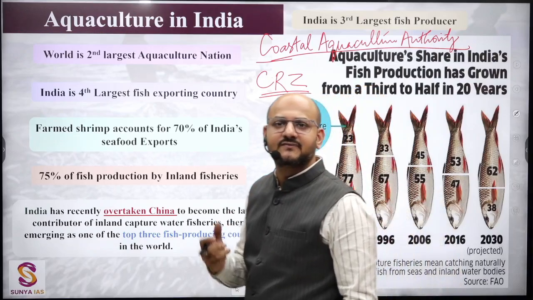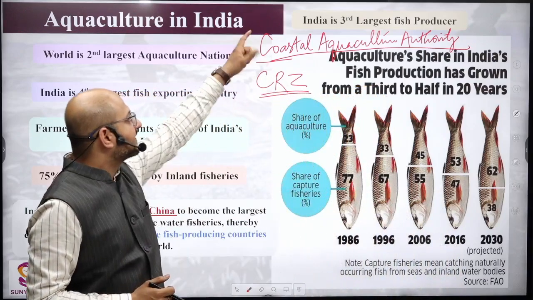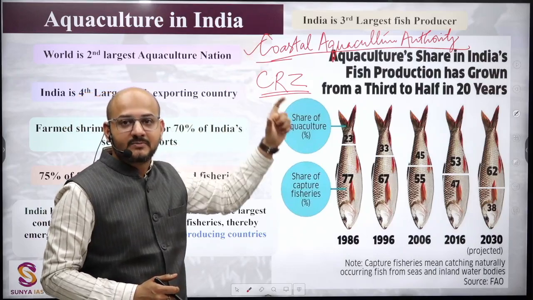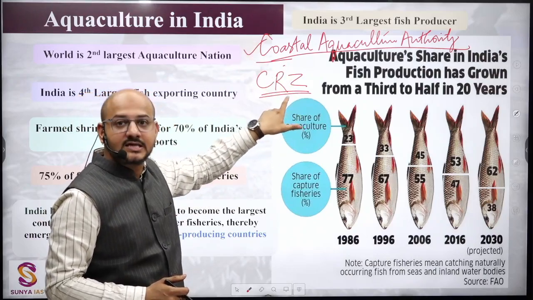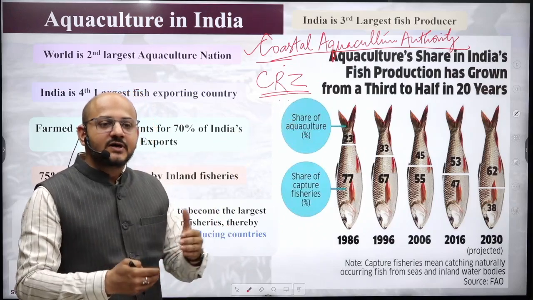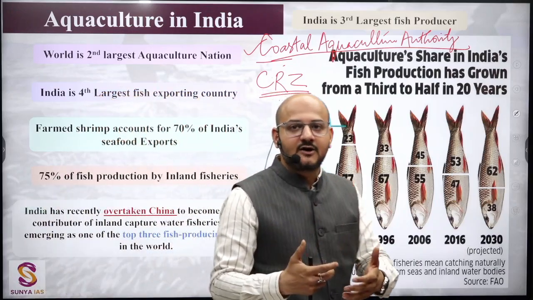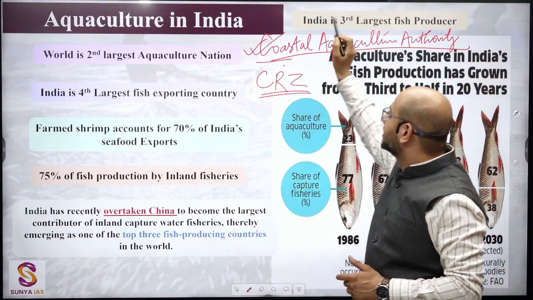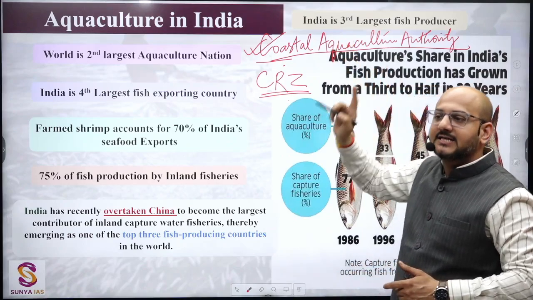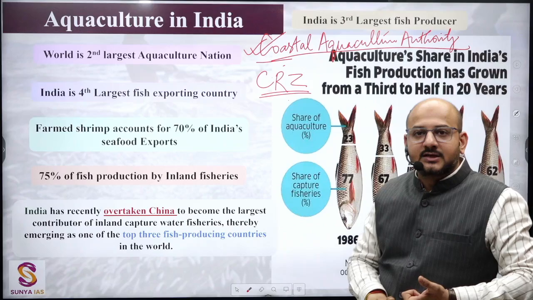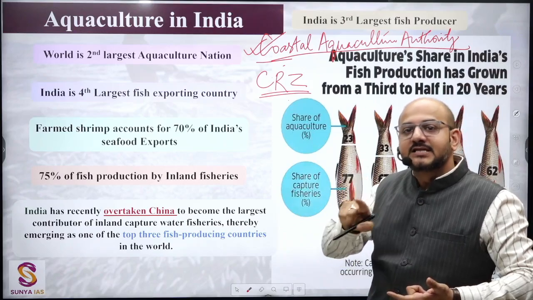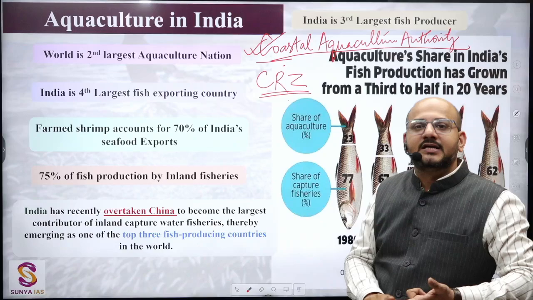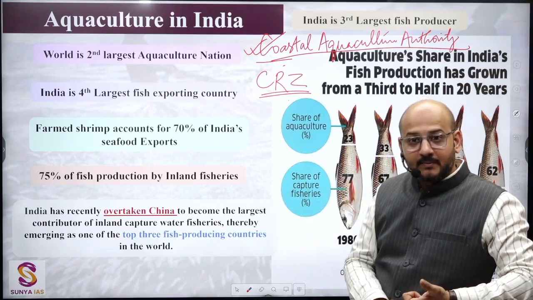So CRZ notifies certain ecologically sensitive areas into the Gazette, where different kinds of developmental activities are regulated. Hatcheries, fisheries, different kinds of works we have to do. In that case, Coastal Aquaculture Authority gives the permission, and it will have precedent over CRZ. So previously different authorities, state governments, union government were looking at these kind of things. Now this has been thoroughly streamlined with the CAA, and that has also given impetus to the ease of living and ease of doing business, particularly for the coastal communities like the Koli community of the Mumbai.